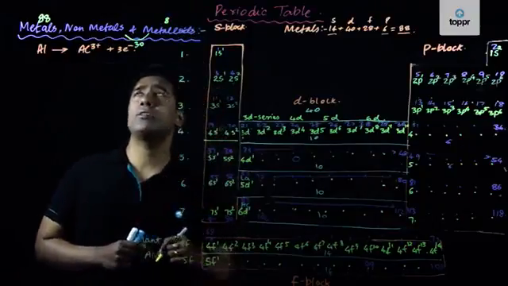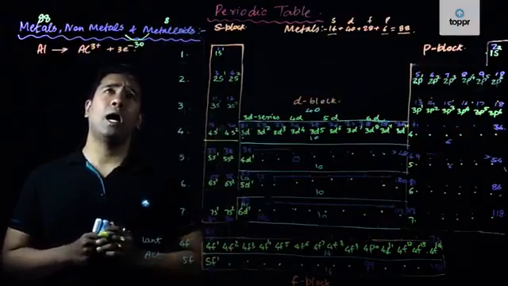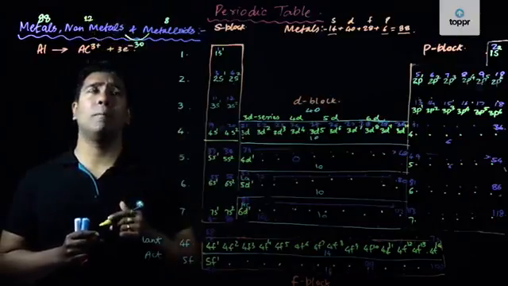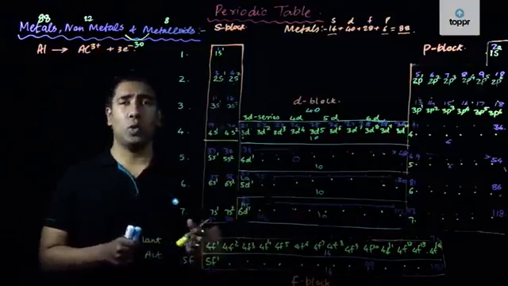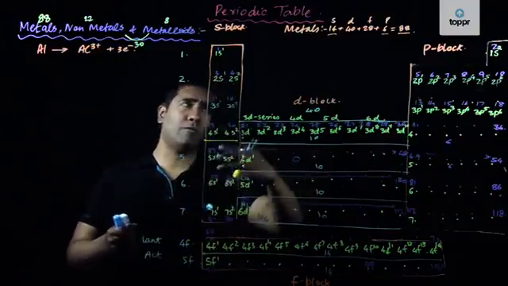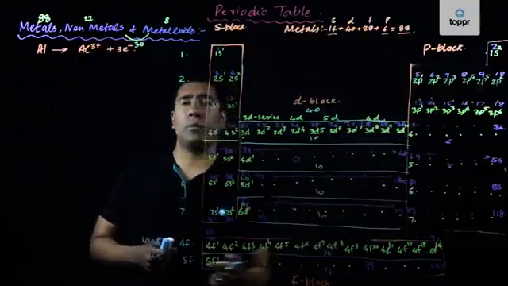So in case we have a total of 30 elements remaining, out of which 6 elements are metalloids, we have around 20 to 22 elements which are non-metals present in the periodic table. I hope so, my dear friends. Now you know how we have metals which start from the extreme left hand side and go up to group 13 of the periodic table.